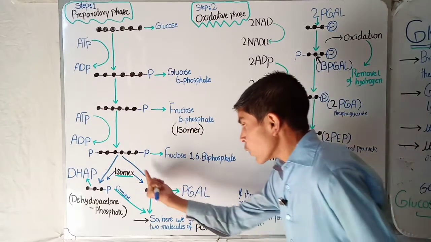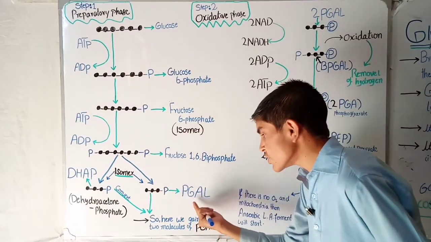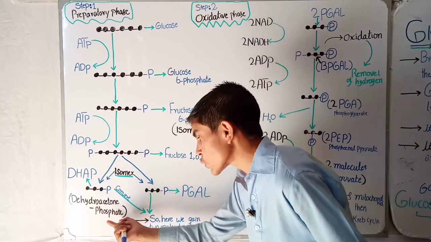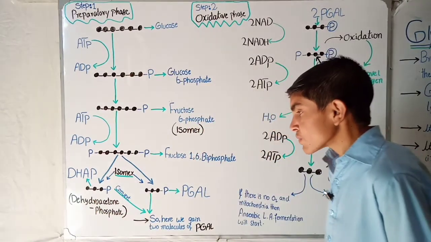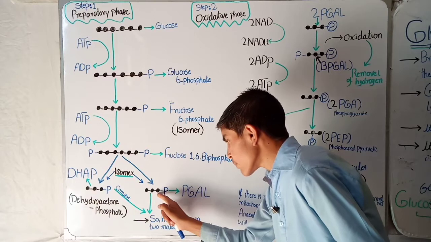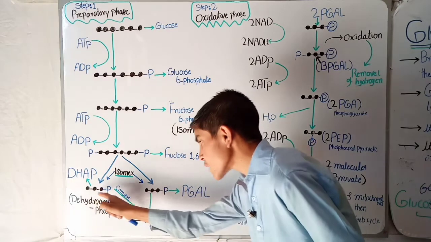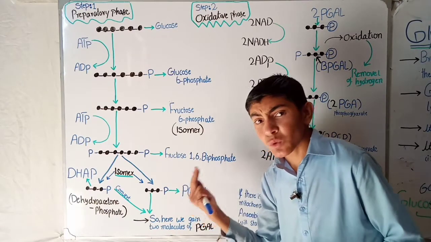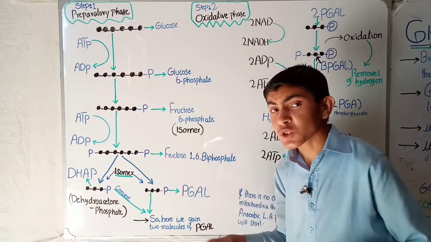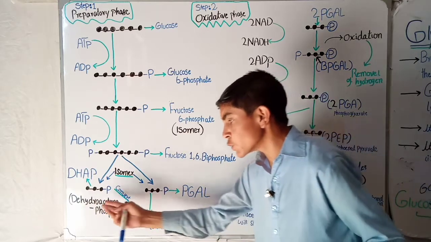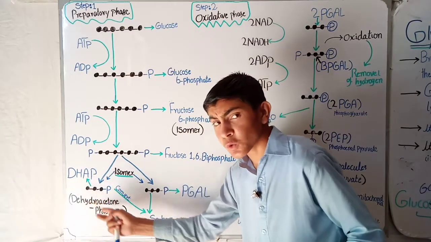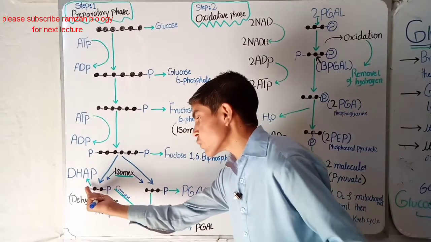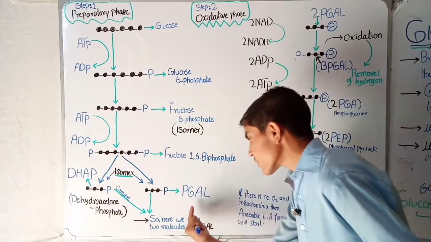Now here one molecule which is formed is PGAL, and the second is DHAP, dihydroxyacetone phosphate. Now this is also composed of 3 carbon phosphate, this is also composed of 3 carbon phosphate. Now here our cell can only use PGAL as a source of energy and cannot use dihydroxyacetone phosphate as a source of energy. So therefore the cell will convert the DHAP into the PGAL.